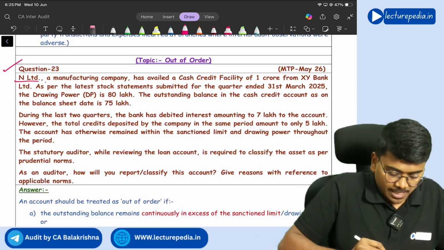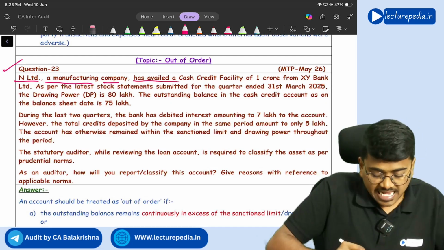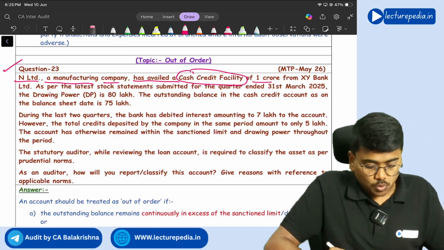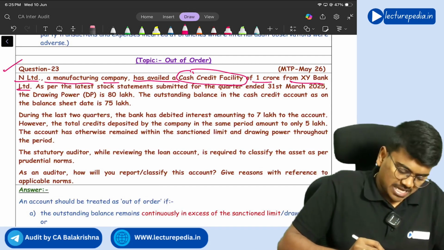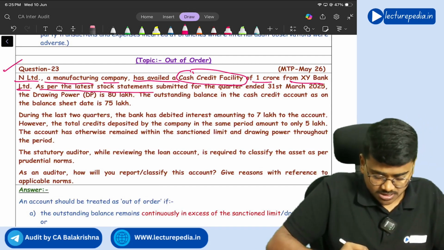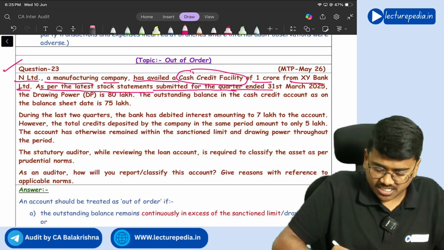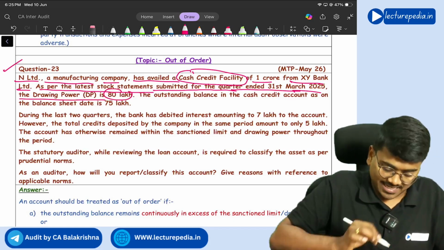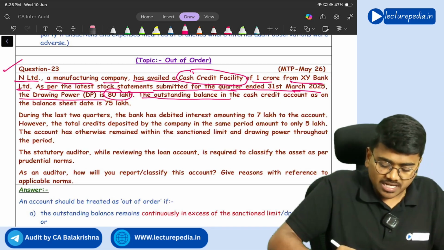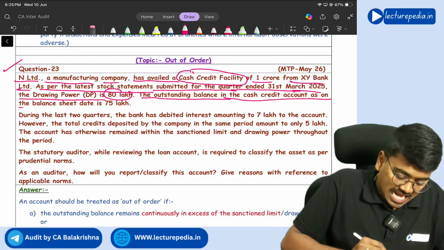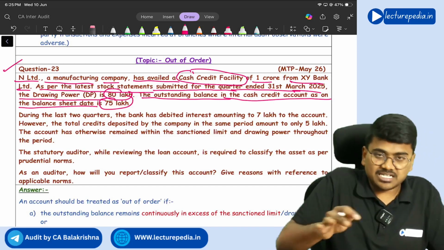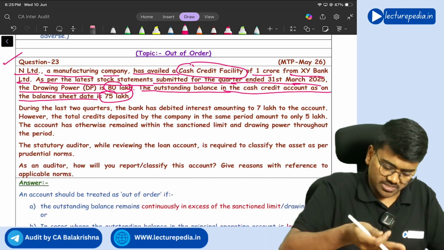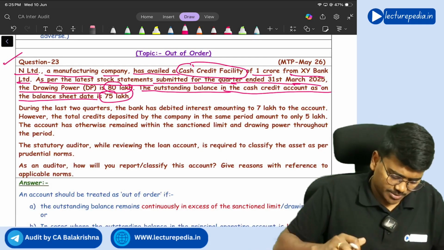N Limited, a manufacturing company, has availed a cash credit facility of 1 crore from XY Bank Limited. As per the latest stock statements submitted for the quarter ended 31st March 2025, the drawing power is 80 lakhs. The outstanding balance in the cash credit account as on the balance sheet date is 75 lakhs only. Okay, drawing power is 80 lakhs, outstanding is 75 lakhs, within the limit only.